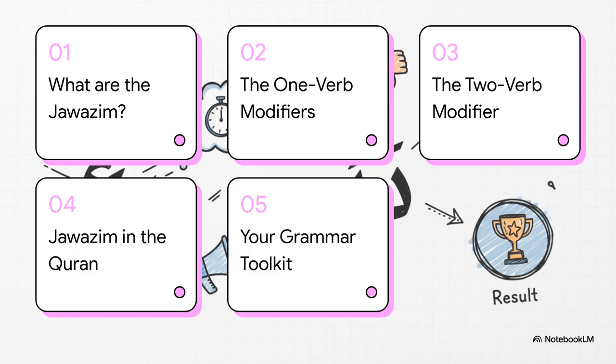So here's how we're going to tackle this. First, we'll cover the basics. What exactly are these jazm? Then, we'll jump into the two main types, the ones that modify a single verb and the ones that link two verbs together. After that, we'll see them in action in the Quran, which is just beautiful. Before we pull it all together into a toolkit you can start using right away.